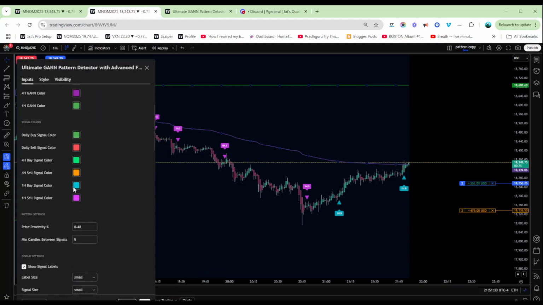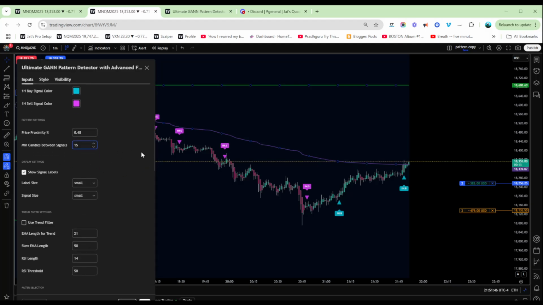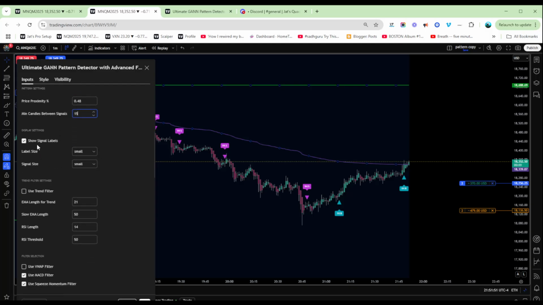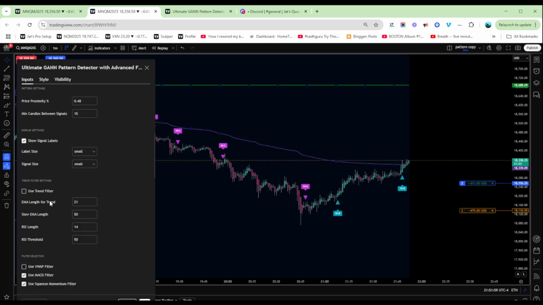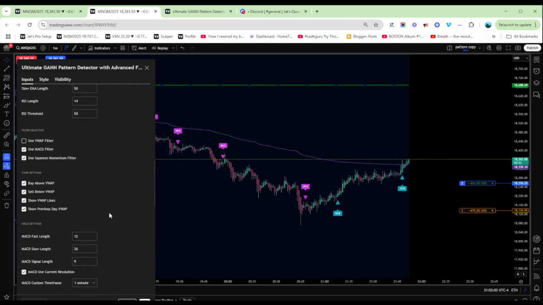And then as you go down to the settings, you can change the price proximity, and then you can change how many candles between signals. So the more you increase that, that will increase signals, or you can decrease it, and that will decrease signals. As you can see here, you can change the size of the labels. Again, if you use the trend filters, this will decrease or increase the signals you have. And we have a lot of cool things as we go down.